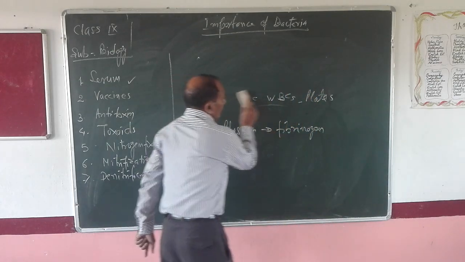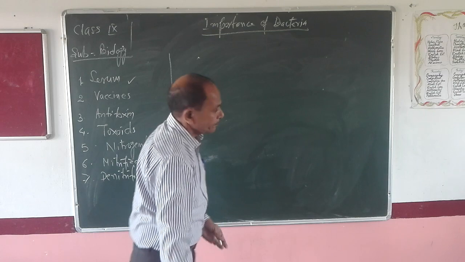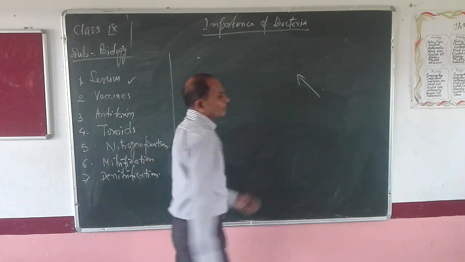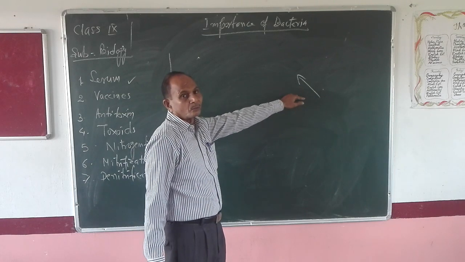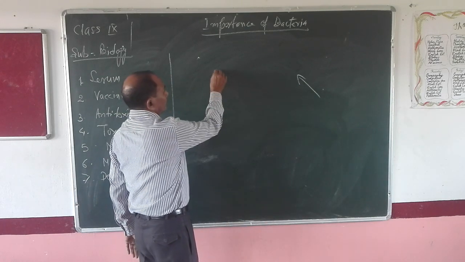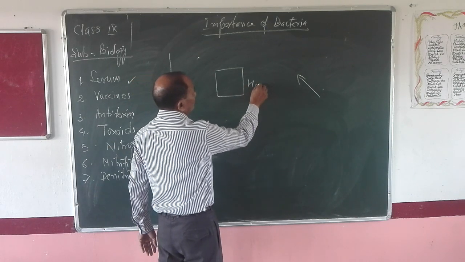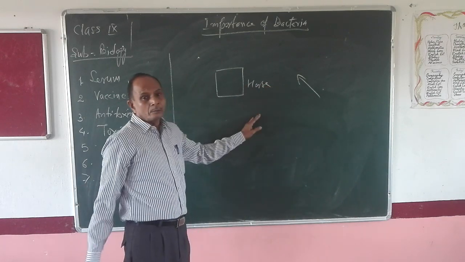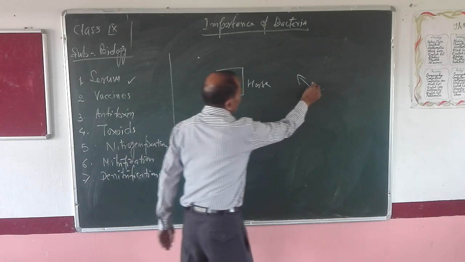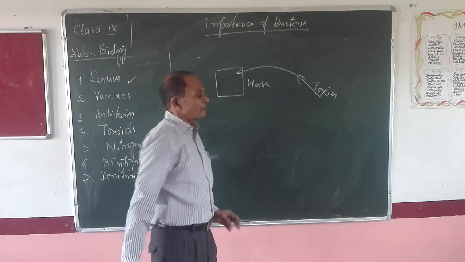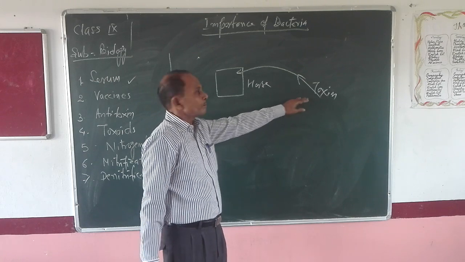Now, for obtaining protection, the toxins, that is vaccine, are injected inside any animal body, or you can say horse or monkey. This toxin is injected, or you can say vaccine is injected.